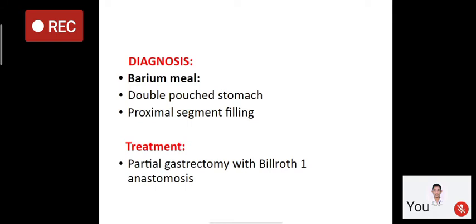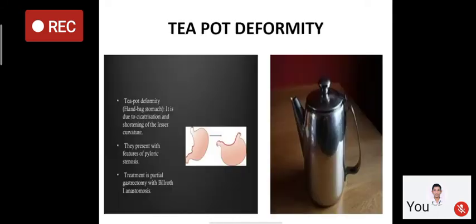What is Billroth 1? Billroth 1 is anastomosis of the remaining stomach to the duodenum. So it is gastroduodenal anastomosis. So treatment will be partial gastrectomy with Billroth 1 anastomosis, gastroduodenal anastomosis.